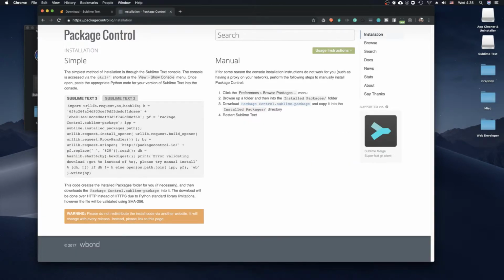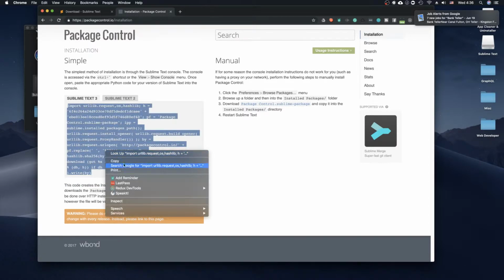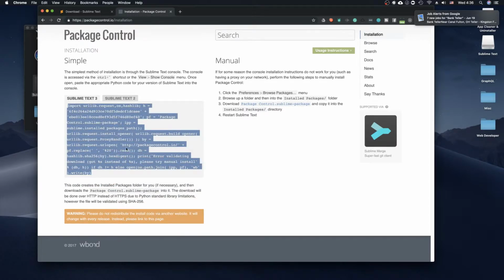Alright, it says here the simplest way is to copy all this. I'm going to copy all this, and we'll go back to Sublime Text.